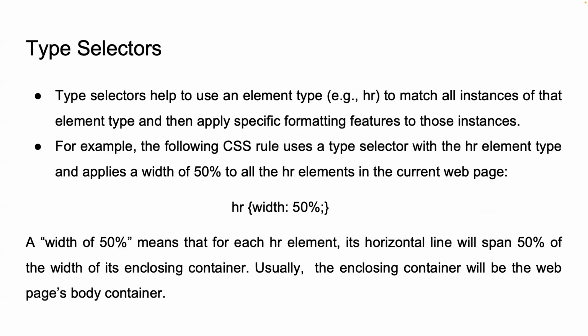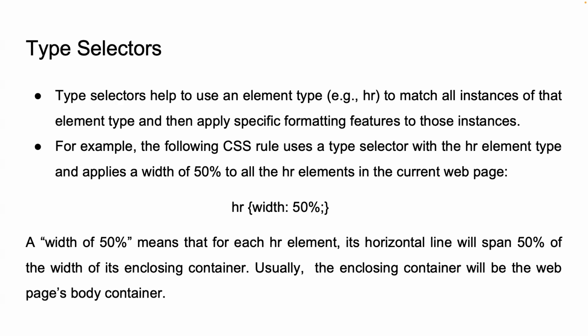As we have mentioned before, type selectors allow you to style all instances of a specific HTML element. This is very useful when you want to apply the same styling rules across multiple elements of the same type without having to specify each one individually. For example, if you have multiple horizontal rules, HR, on a web page and you want them all to look the same, you can use a type selector to achieve this easily.